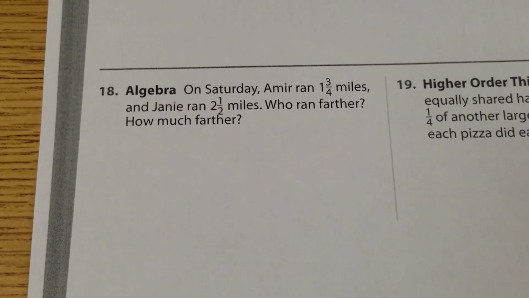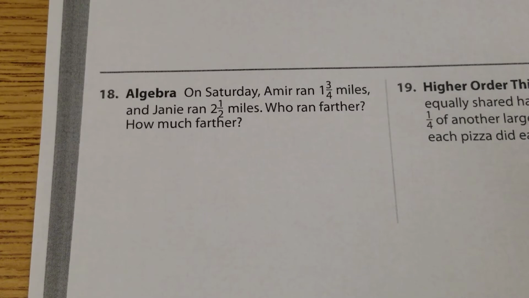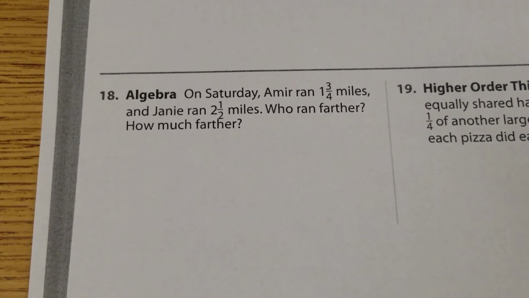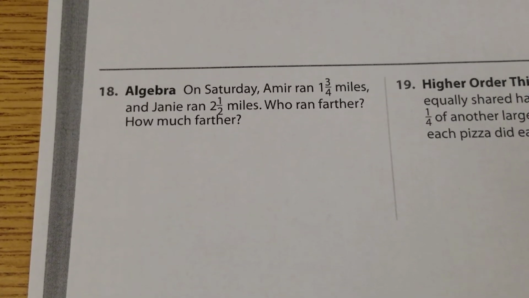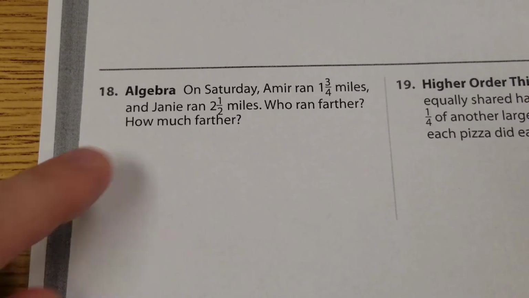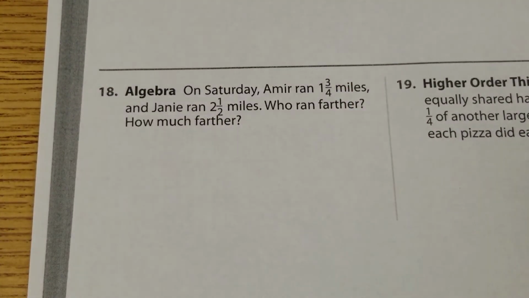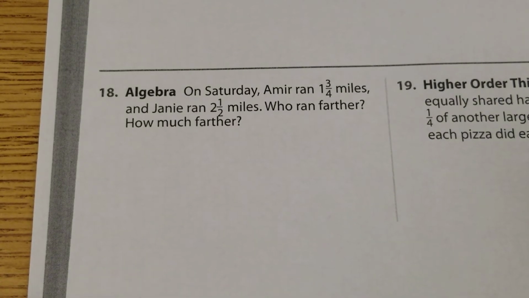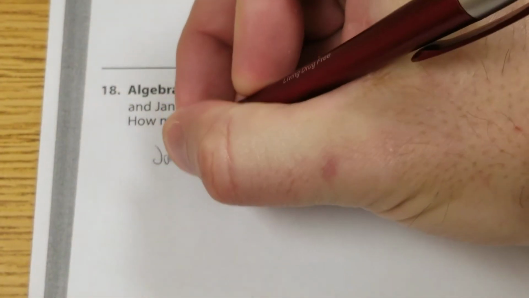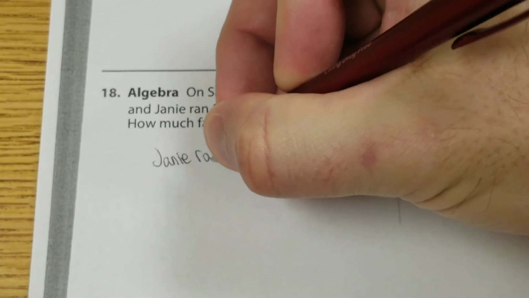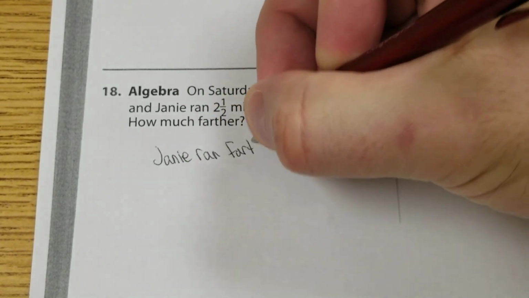On Saturday, Amir ran 1 3/4 miles and Janie ran 2 1/2 miles. Who ran farther and how much farther? Well, Janie ran 2 1/2 and Amir ran 1 3/4. Who ran farther? Janie ran farther.